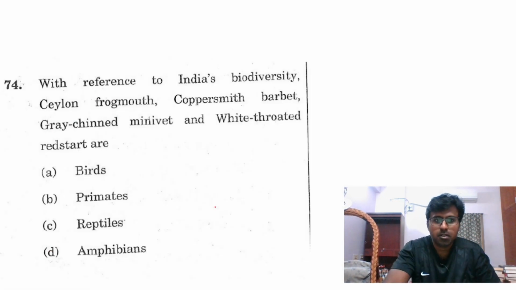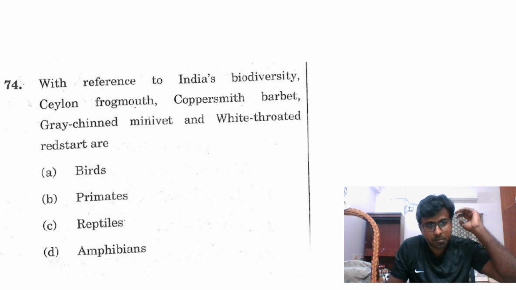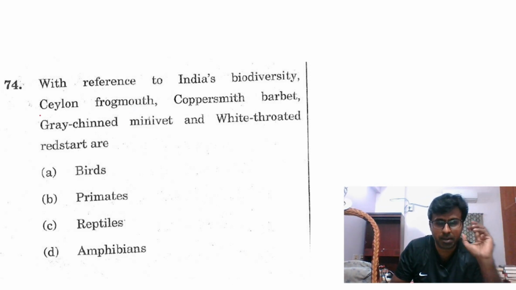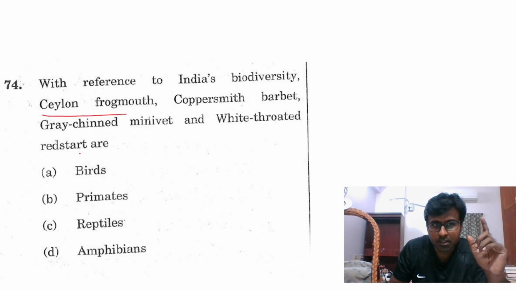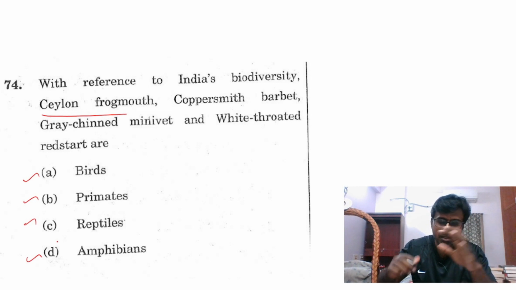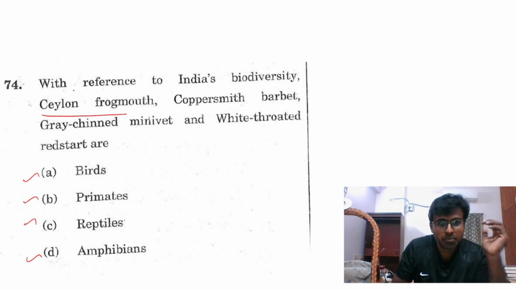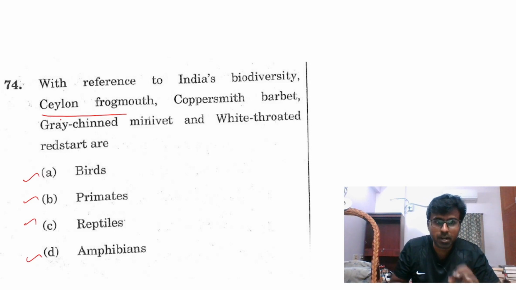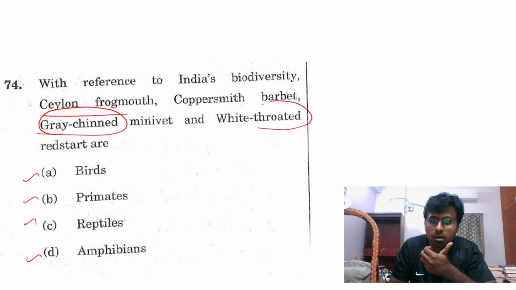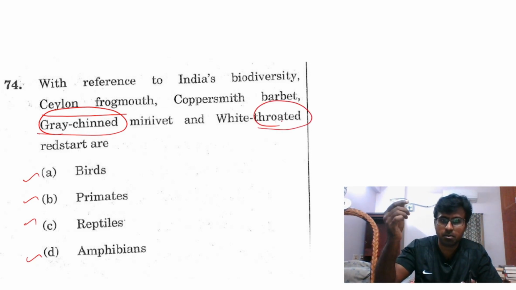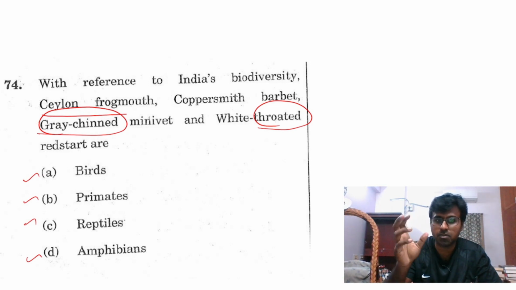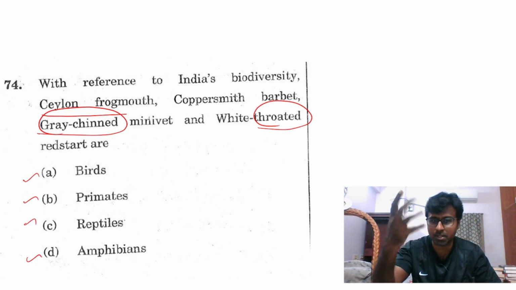Logic. Again, see, if you concentrate very hard, on the day you will understand. See, birds, primates, reptiles, think about the words in the names of the birds. For example, birds are named grey chinned or chin or something related to the throat. If for example a dove or something, they will look at the beak and the throat. Throat color, for example, some different colors will be there. Based on that only birds will be named. Pink something they will name.